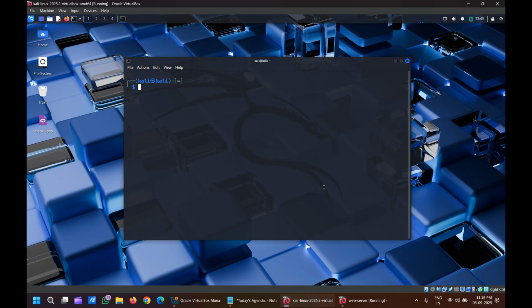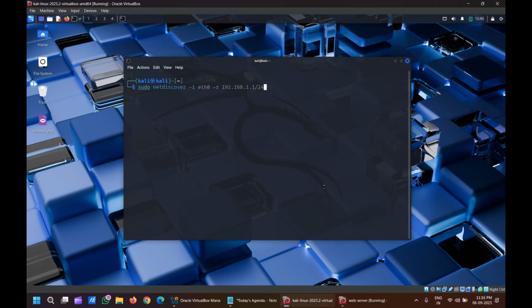There is a command called netdiscover, a command line interface tool. I'll use netdiscover -i. Why am I using -i? I am telling it to search only the eth0 interface, and -r with the network range I have given.